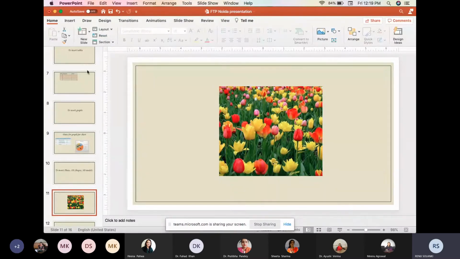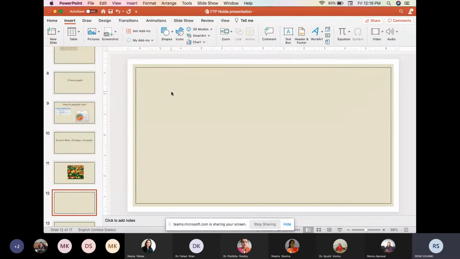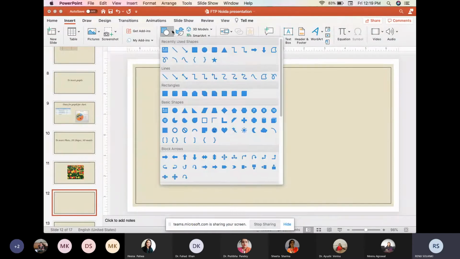Now let's see how we can insert the 2D shapes. Again, for inserting the 2D shapes, we will go to the insert and we will go to the shapes. And in the shapes, we see that there are so many shapes available. Although in the PowerPoint presentation, SmartArt is available, which is already giving us the ready-made organizational chart, flow chart and all. But if we want to create our own flow chart and other things, then we can use these shapes. How we can use these shapes?